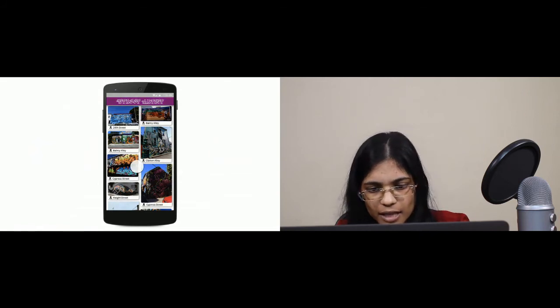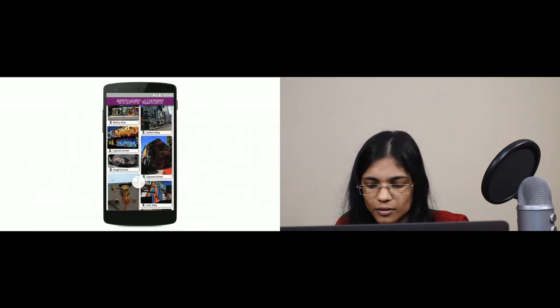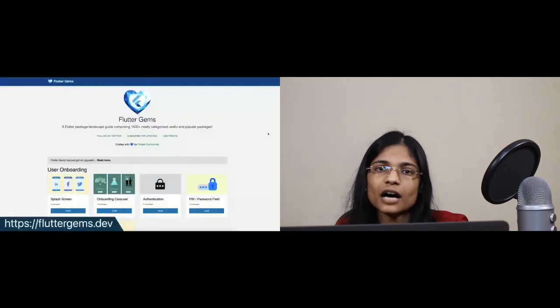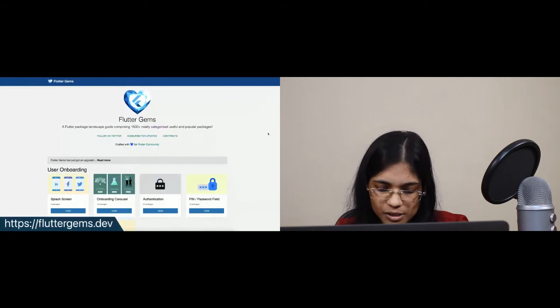but expressing this kind of a UI in words again. Now it becomes very difficult because it is just not a simple grid now. So let's see how we can do this using Flutter Gems.